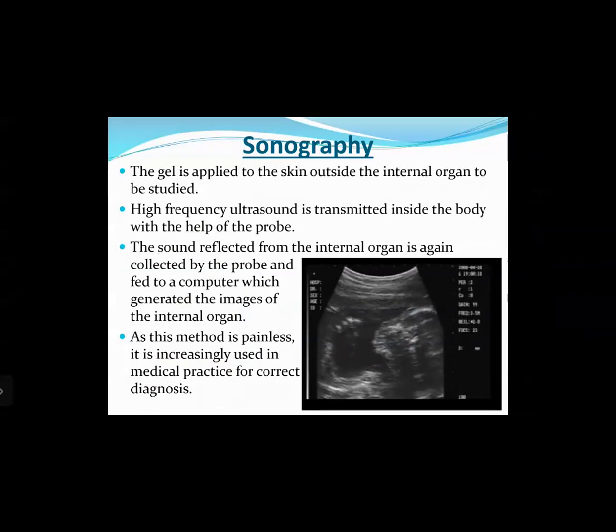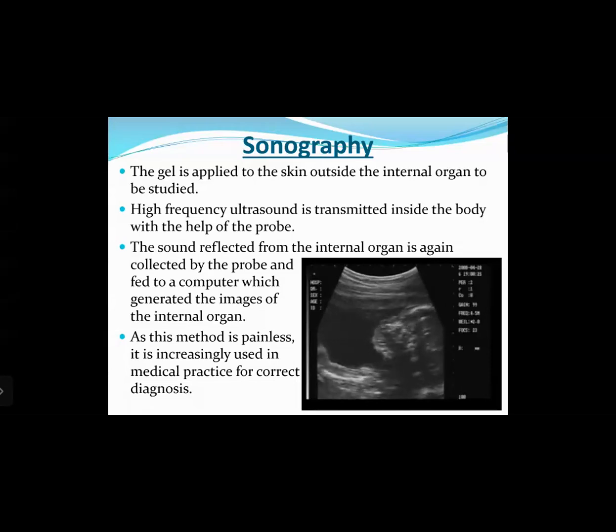Okay, so let us see how it works. The gel is applied to the skin outside the internal organ to be studied. So we'll just apply a gel. Now, why is the gel there? The gel is there so that the ultrasonic sound waves coming from the probe can be transmitted very easily into the body. You need to note one thing: the sound waves have to travel from the probe through the skin inside the body.